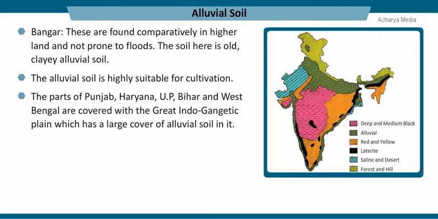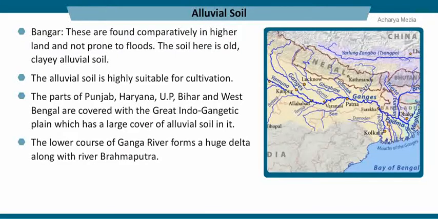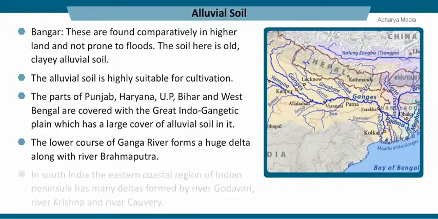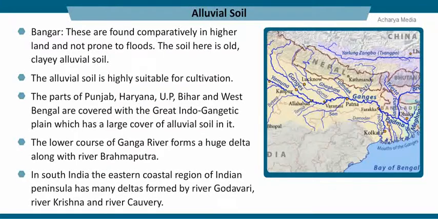The parts of Punjab, Haryana, UP, Bihar, and West Bengal are covered with the great Indo-Gangetic plain, which has a large cover of alluvial soil in it. The lower course of Ganga river forms a huge delta along with the river Brahmaputra. These areas are used for jute cultivation. In South India, the eastern coastal region of the Indian peninsula has many deltas formed by the river Godavari, river Krishna, and river Kaveri.